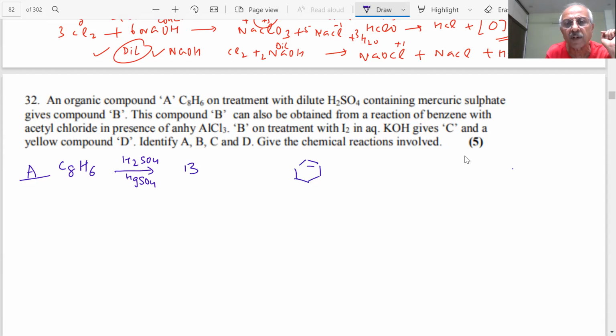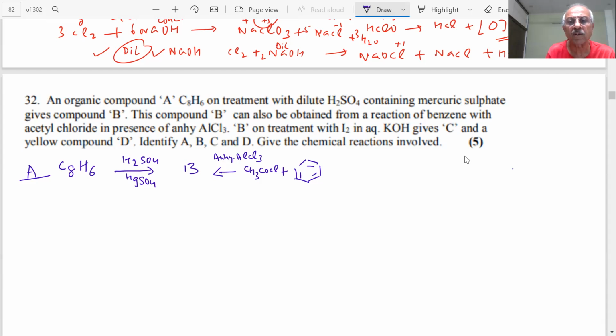This is my benzene, with acetyl chloride, CH3COCl, in the presence of anhydrous AlCl3. Now, when benzene is reacted with acetyl chloride, what is the product, student?